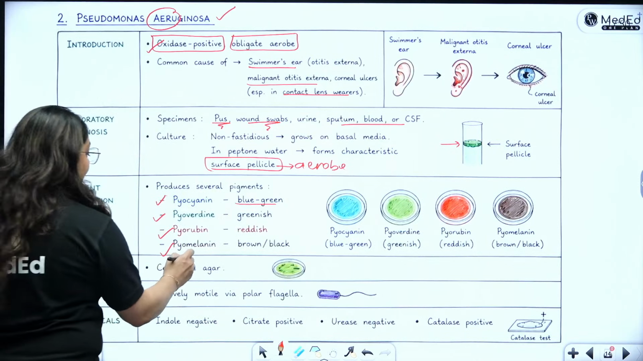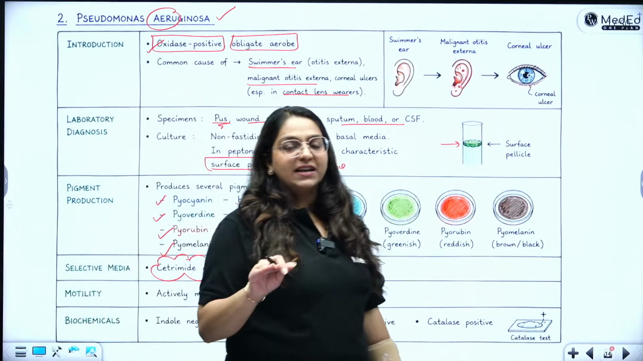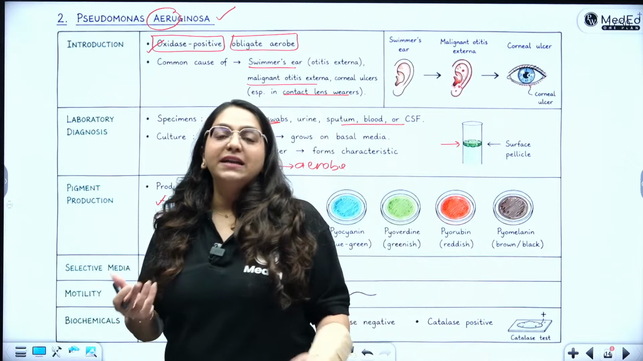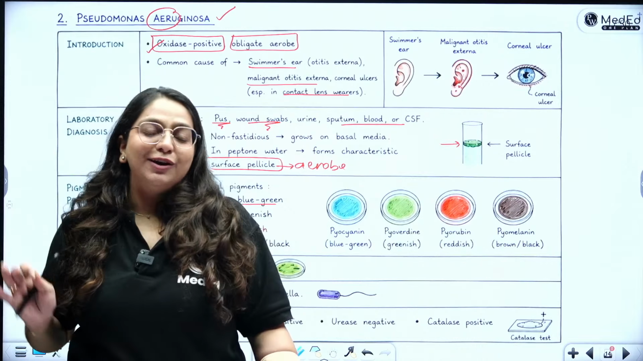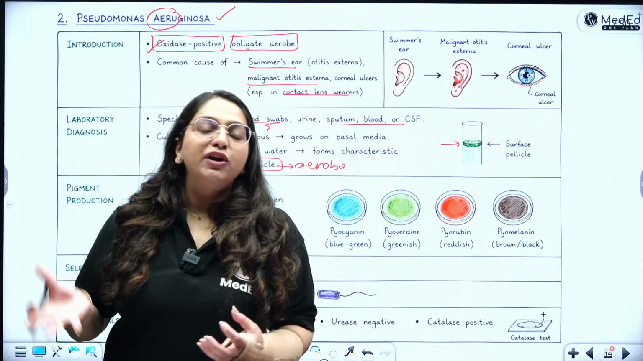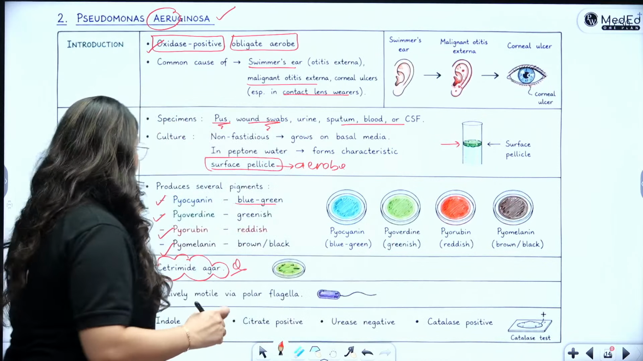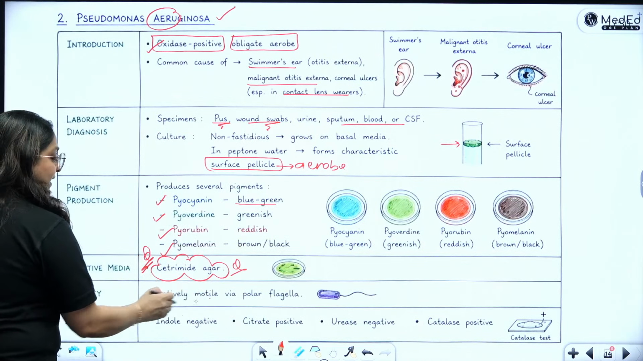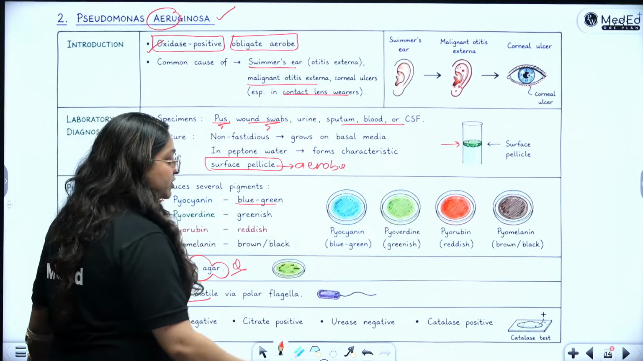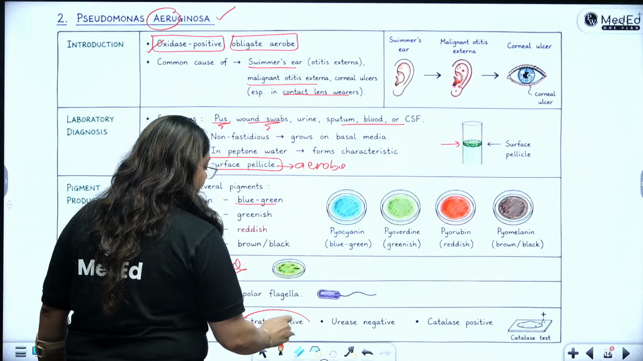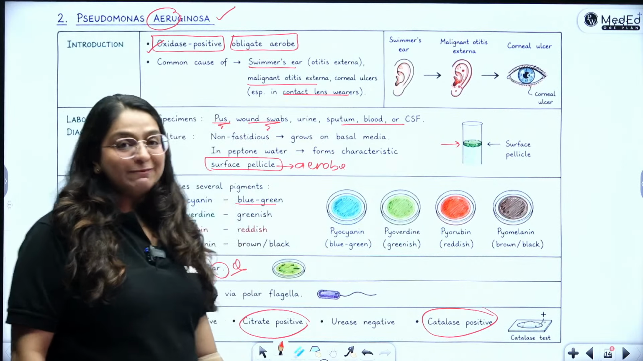Then the selective media is cetrimide agar, right? Cetrimide is a low-level disinfectant. So something which is used to kill bacteria actually makes Pseudomonas grow a lot better because it is resistant to cetrimide. So we take an agar and add cetrimide to it so that nothing else can grow, but Pseudomonas can grow beautifully. Okay, so cetrimide agar is the selective media. It is actively motile, and what are the biochemicals? Indole negative, citrate positive, urease negative, catalase positive. So citrate positivity and catalase positivity, both the C's. So it is CC positive.